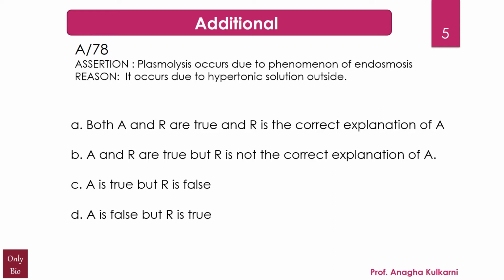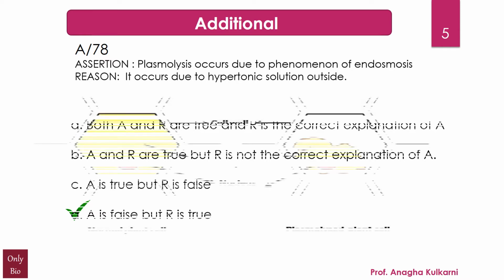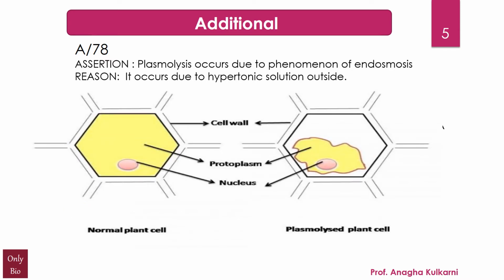And the correct answer for this question is D. Assertion is false, but the reason is true. Look on the screen here. This is what a normal plant cell would look like. Here it is. This is a normal plant cell. You can see the cell wall and the cell membrane which is intact, and the entire living matter which is called the protoplasm, right? And when it undergoes plasmolysis, we can see that literally the protoplasm is shrunk at one end, right?